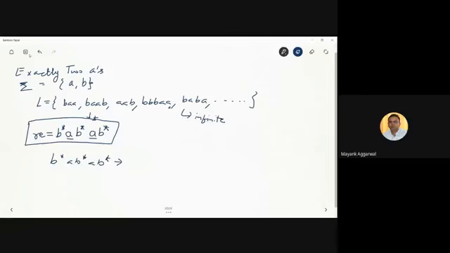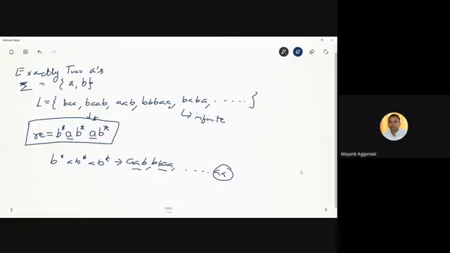For example, if I say a string AAB, what will happen? This asterisk will become null, this asterisk will become null, AA, and because of this asterisk, B will come one time. So AAB. If I say the string is BBAA, what happens? We will take two B's from the first one, BB, and then all other B's will become null and the other two A's will come. So this is how all the strings which have exactly two A's are possible, made of the alphabet A and B.